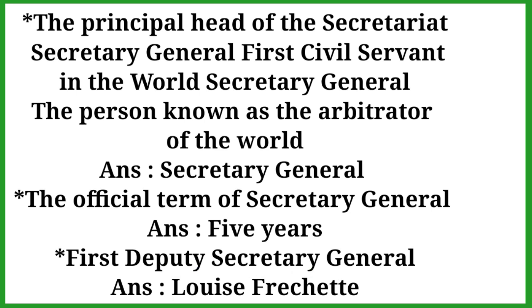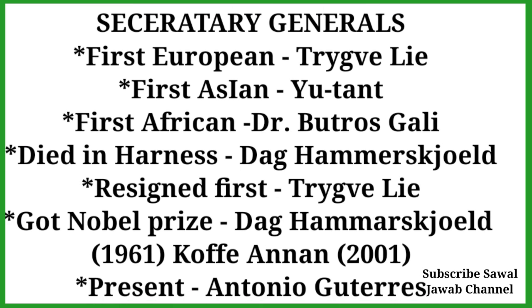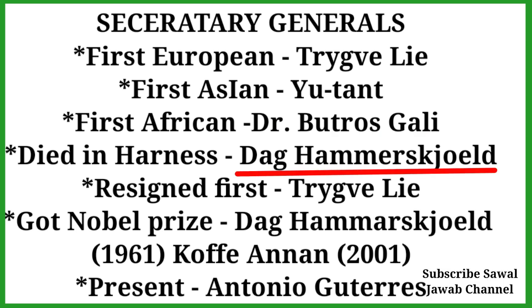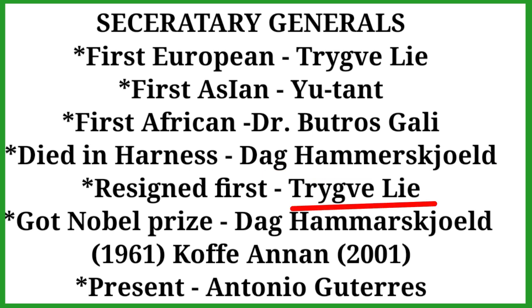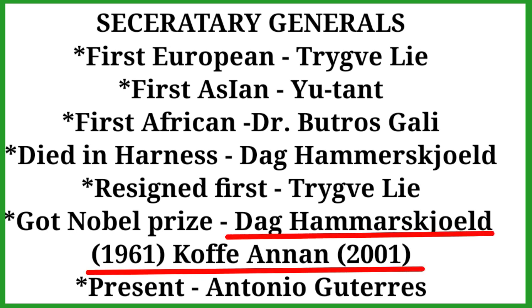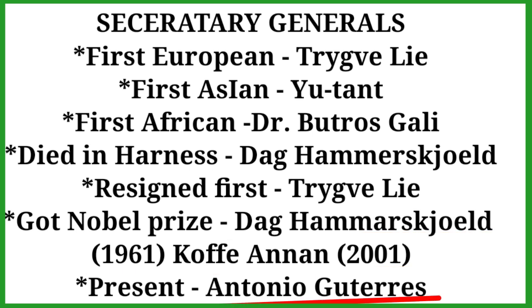Next, important points about the Secretary General. The first European was Trygve Lie, the first Asian was U Thant, and the first African was Dr. Boutros Boutros-Ghali. Dag Hammarskjöld died in Ndola. Dag Hammarskjöld received the Nobel Prize in 1961, and Kofi Annan in 2001.